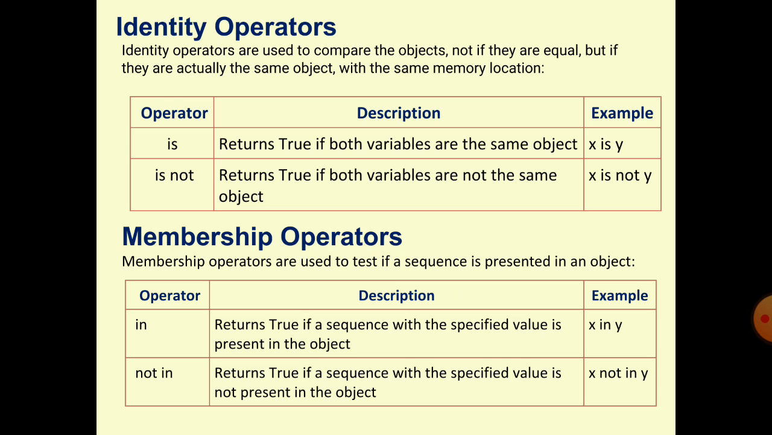If x is y, then it will return true. It returns true if both variables are the same object, both are the same type, and the values of x and y are the same. Is not returns true if both variables are not the same object, not the same type, not having the same value.